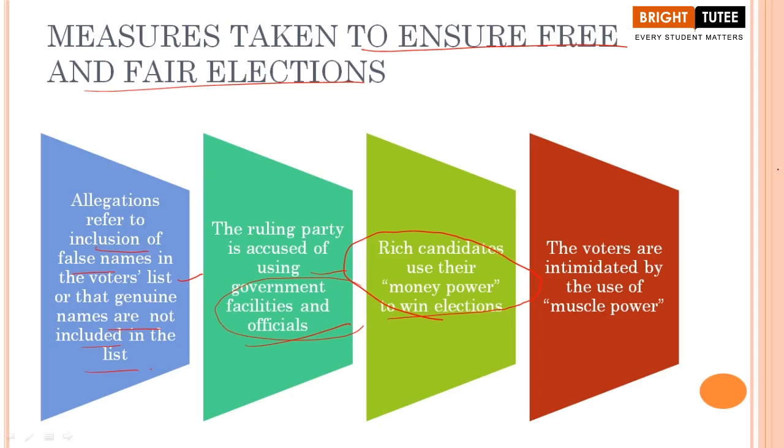Okay. So here we have to understand about the Election Commission that I am referring to time and again. Right, students? In two parts, we are going to talk about the Independent Election Commission. Then we will also talk about people's participation. It is again a major part in which we can ensure that free and fair elections can take place in our country. So this was all about the allegations and accusations that are generally made after elections have been held in our country. In our next part, we will talk about the Independent Election Commission, and then later on we will talk about people's participation. Thank you very much.